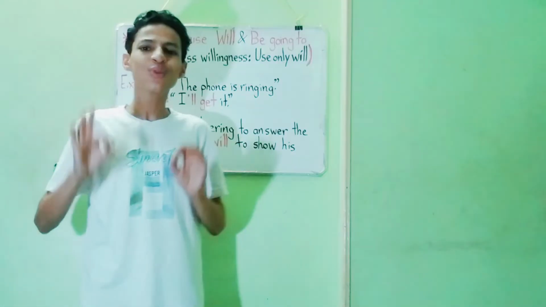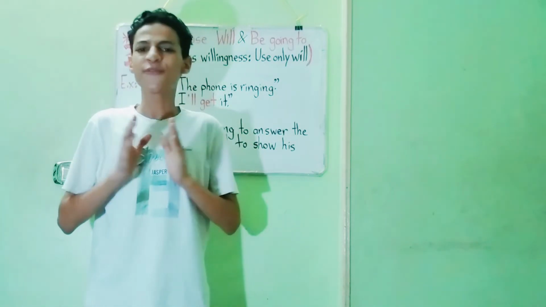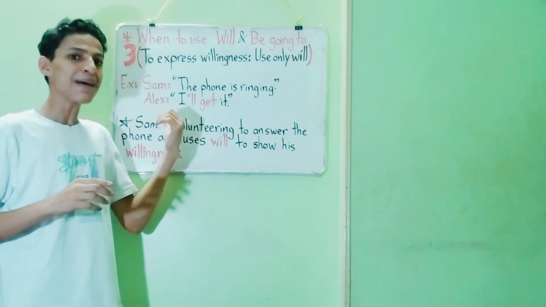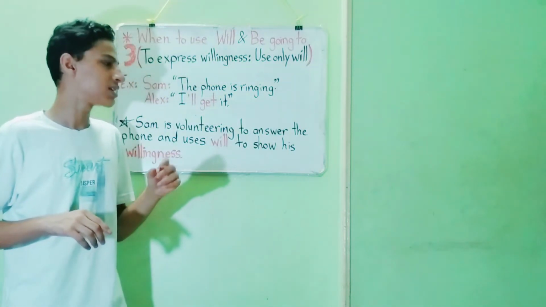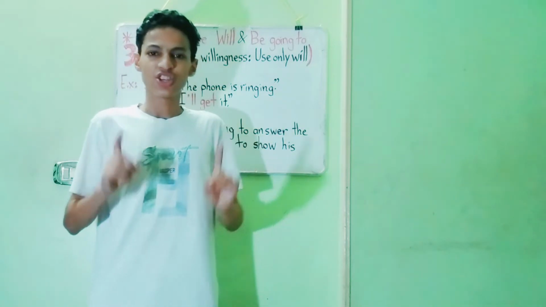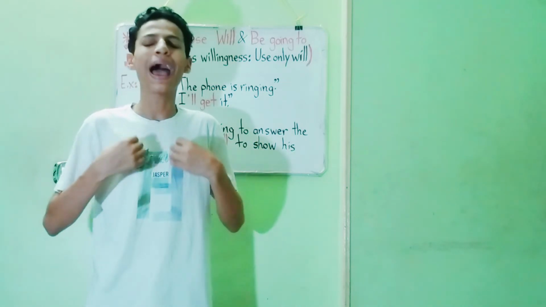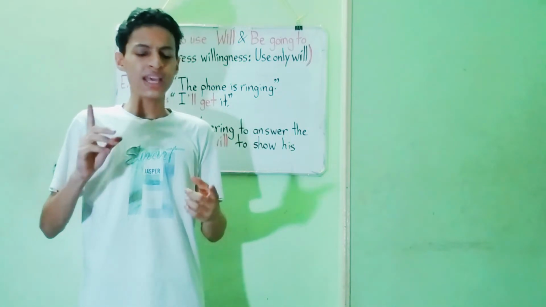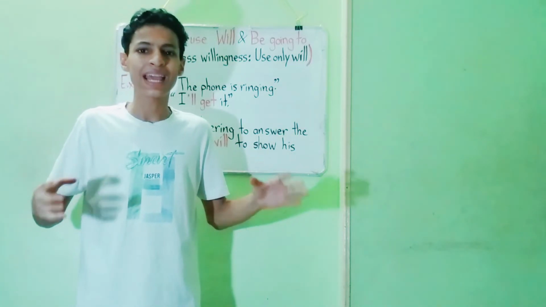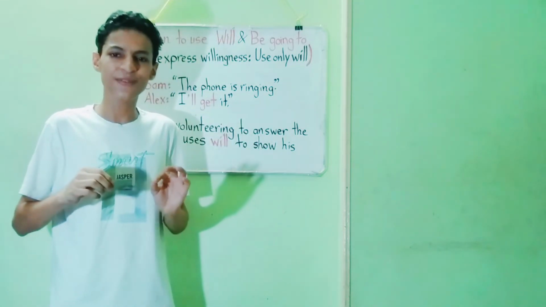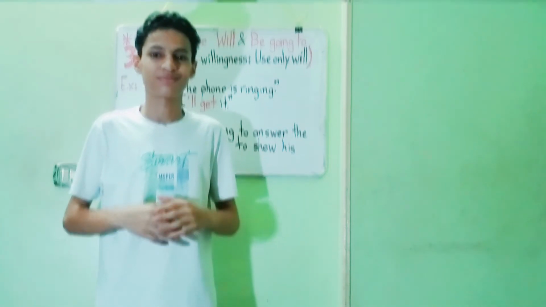Number three, to express willingness, use only will. So for example, Sam said, the phone is ringing. Alex replied, I'll get it. So that means that Alex is saying, I'm willing, I'm happy to get the phone. He's not making a prediction, he has made no prior plan, he is volunteering to answer the phone and uses will to show his willingness.